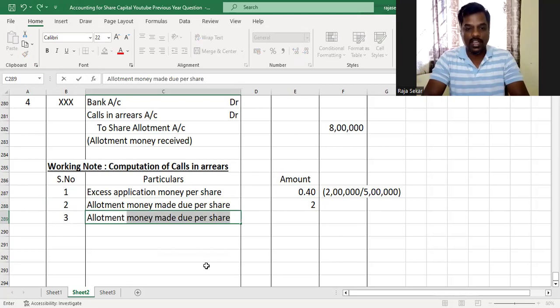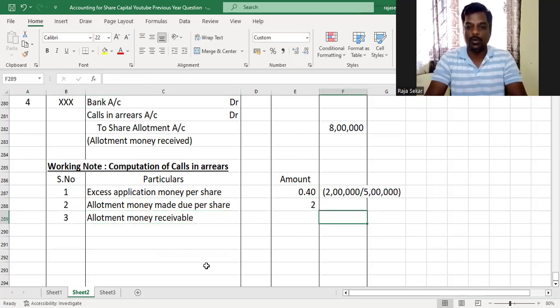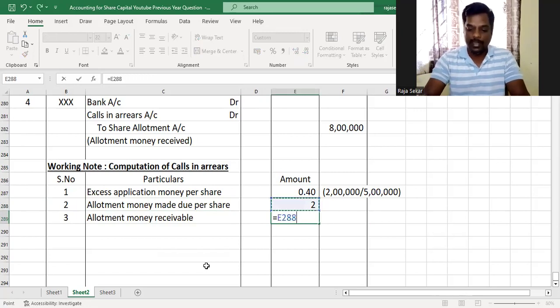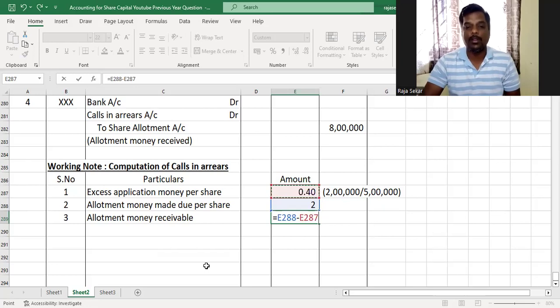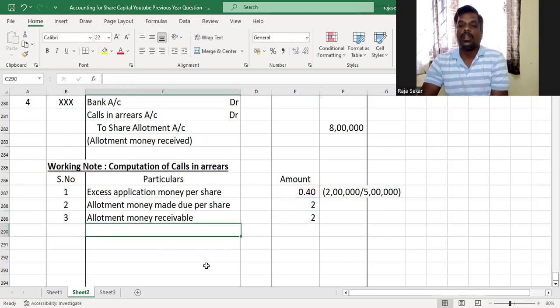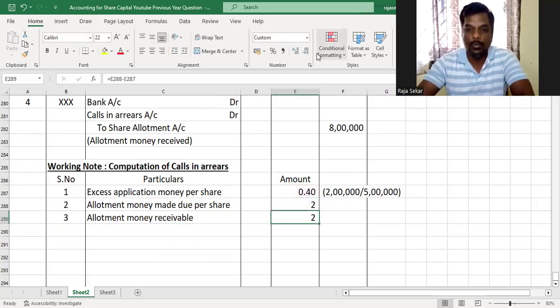And hence, the allotment money receivable from each shareholder would be the amount that we made due minus the excess application money available per share. And therefore, it will be 2 minus 0.4, which is 1.6.